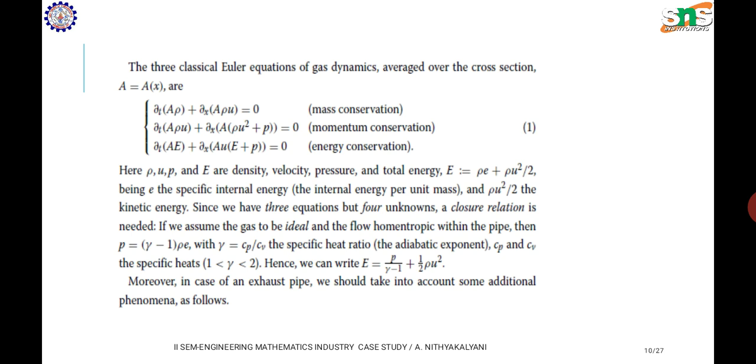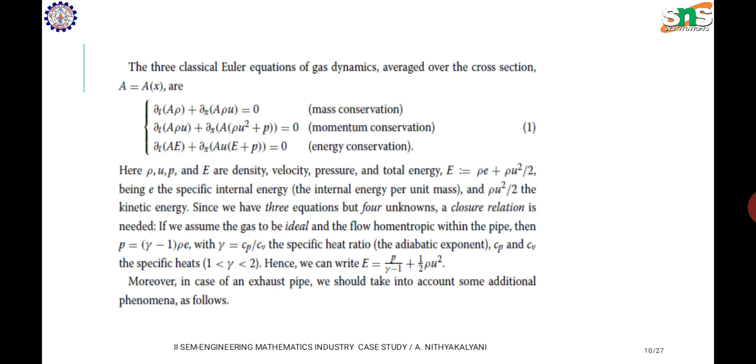The three classical Euler equations of gas dynamics averaged over the cross section, that is A equal to A of x, are these. The first one is mass conservation, the second one is momentum conservation, and the third one is energy conservation. Here rho, u, p and E are respectively the density, velocity, pressure and the total energy, that is E equal to rho e plus rho u square by 2, being e the specific internal energy and rho u square by 2 the kinetic energy.